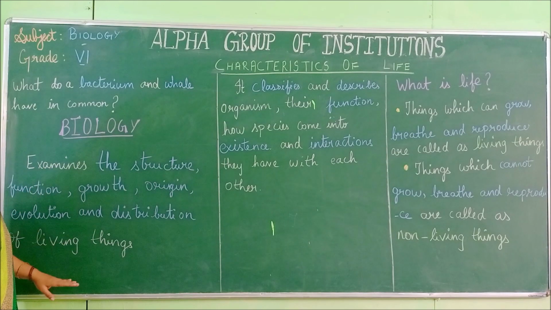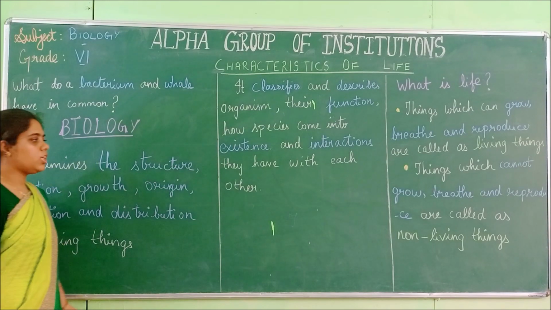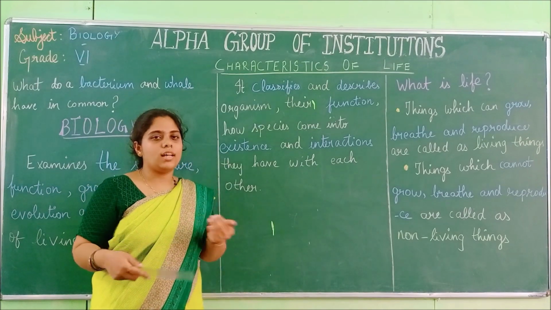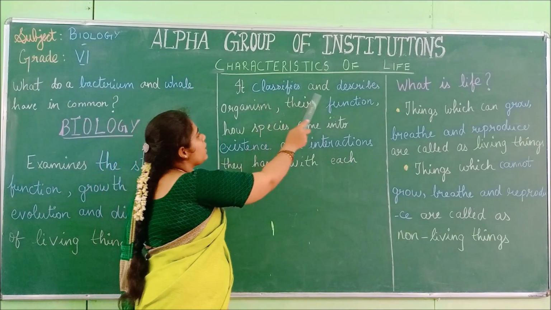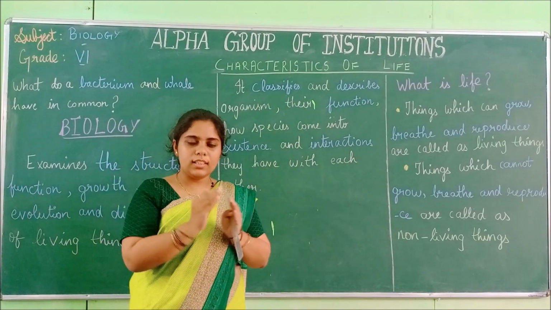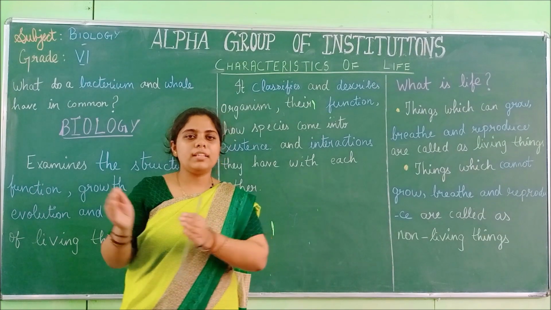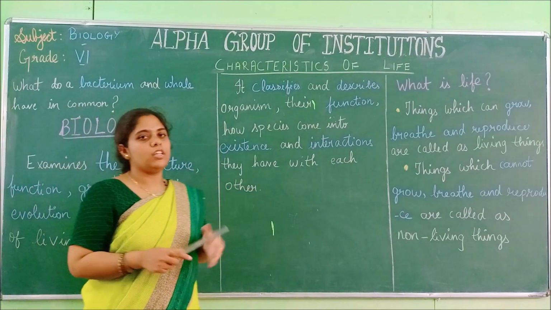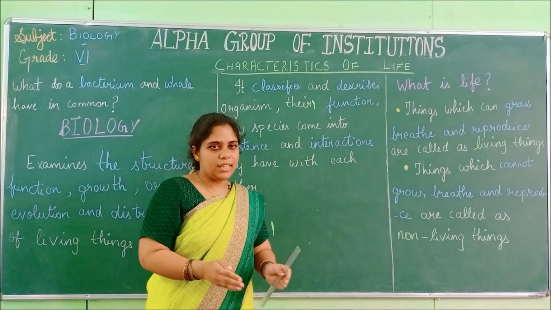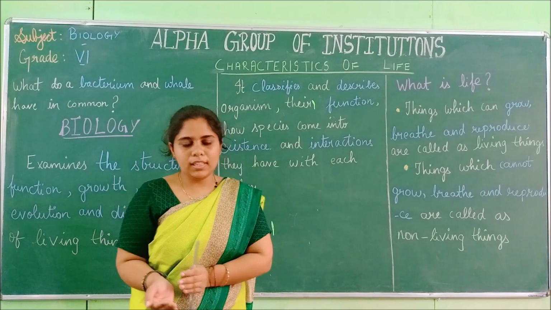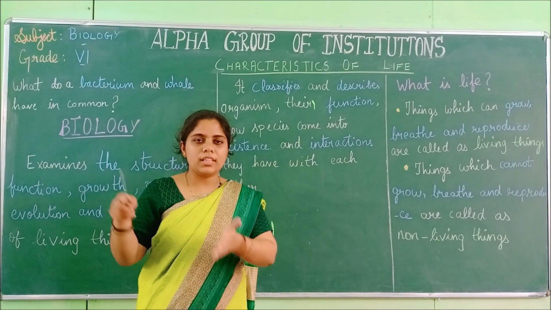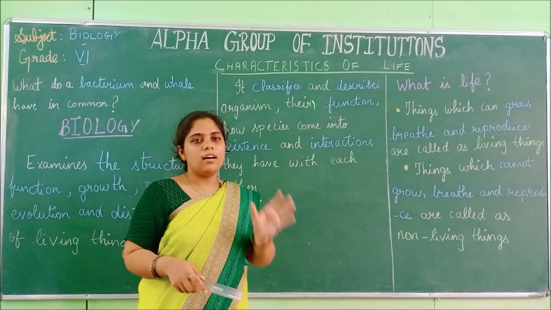So now you have an idea about what biology is. Next is how they are classified. It classifies and describes organisms. Biology creates separate categories for each of the organisms. For example, we human beings are under a separate category, the plants are under a separate category, and the animals are under a separate category. Categorizing is called classification.